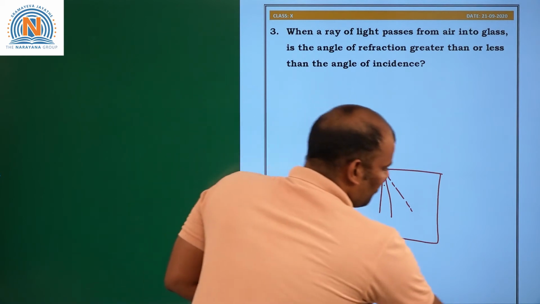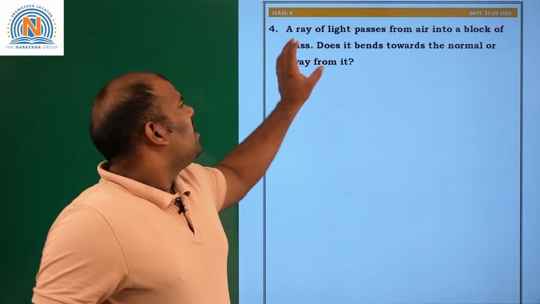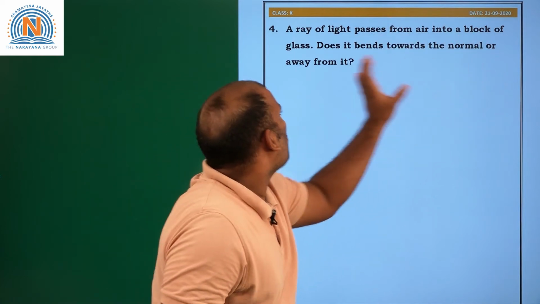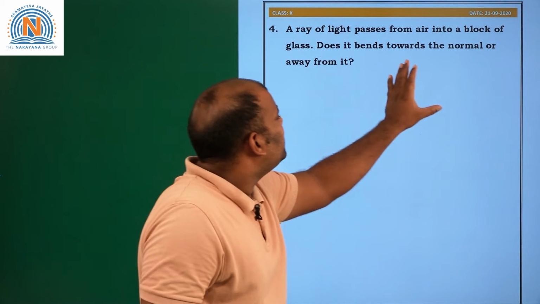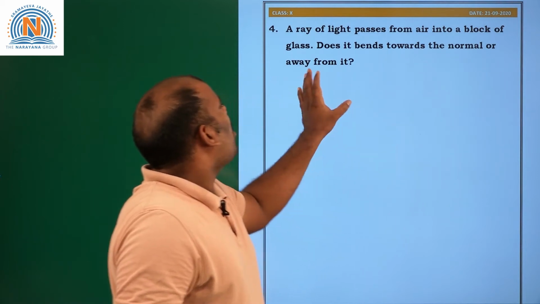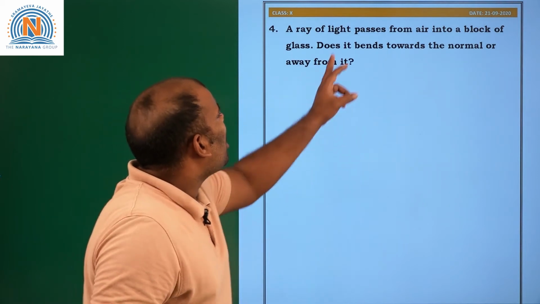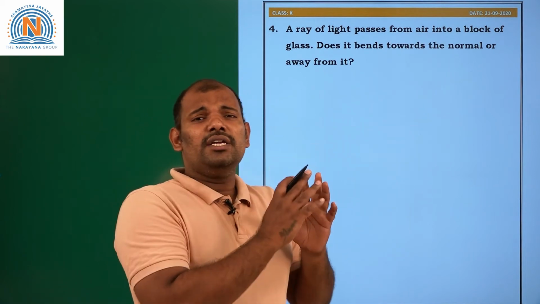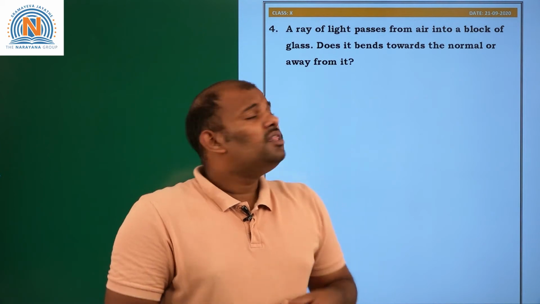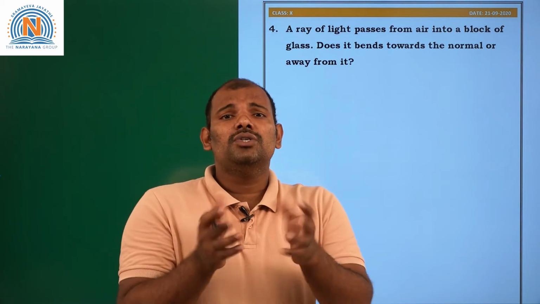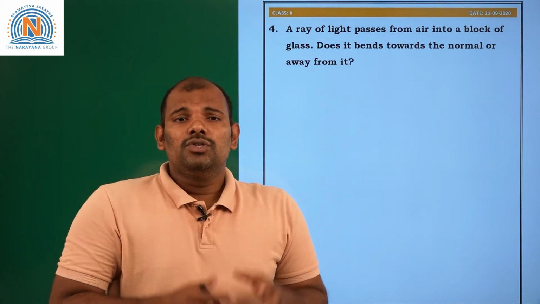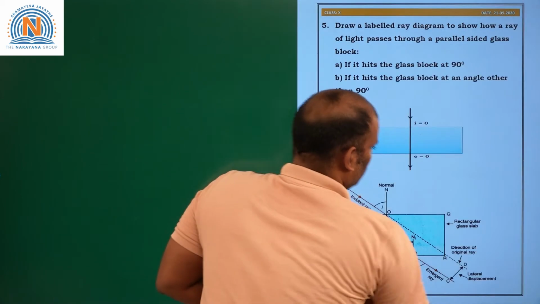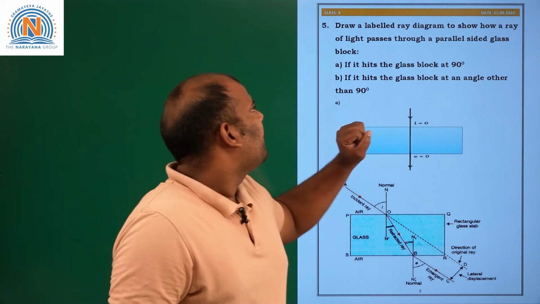Okay, question number 4. A ray of light passes from air into a block of glass. Does it bend towards the normal or away from it? A ray of light passes from air to glass. In previous condition, glass to air. In this condition, air to glass. So rarer to denser. So it bends towards the normal. Question number 5.